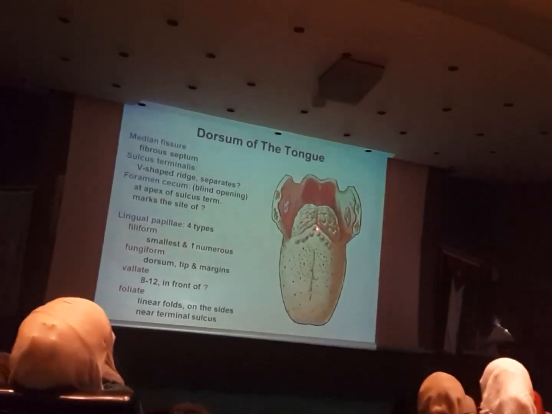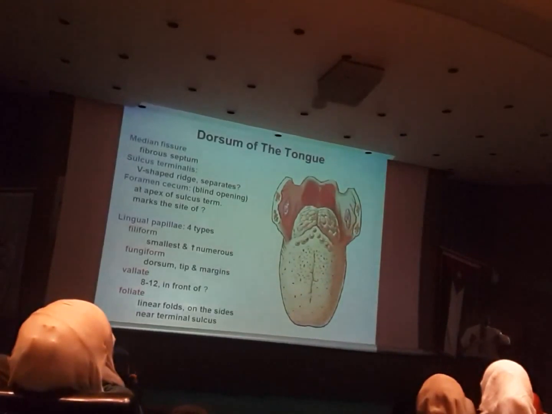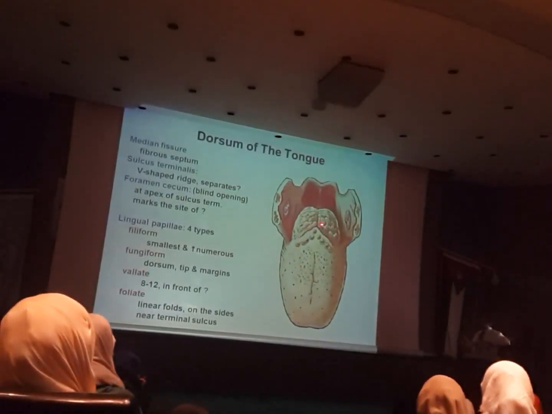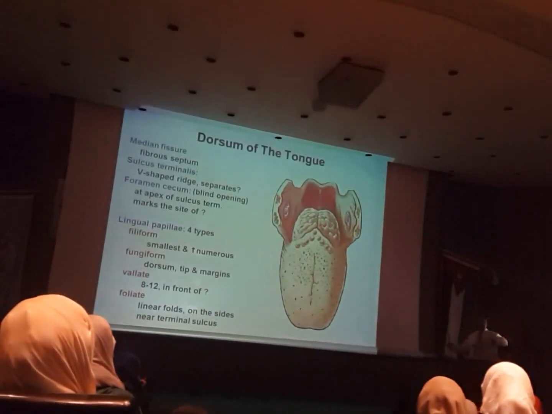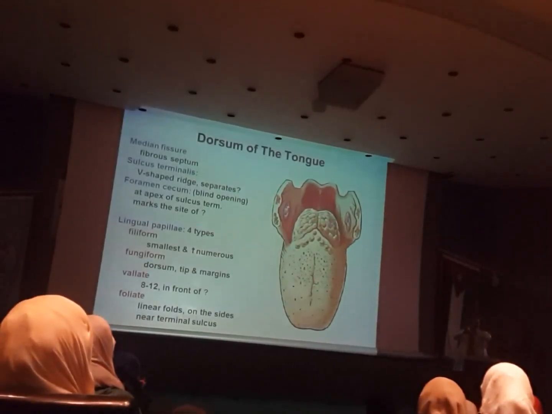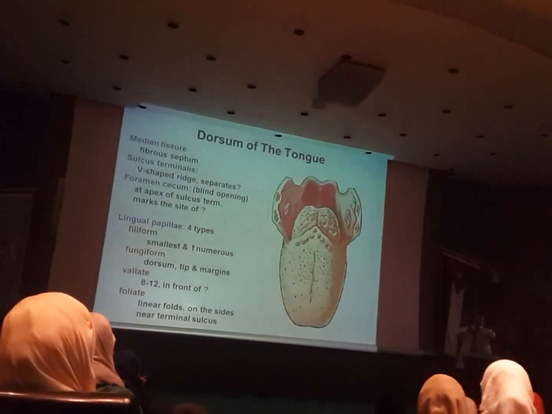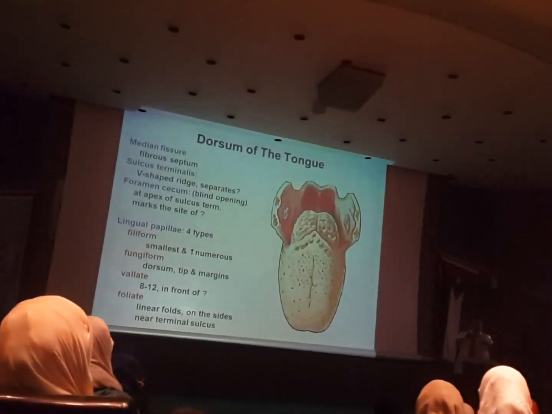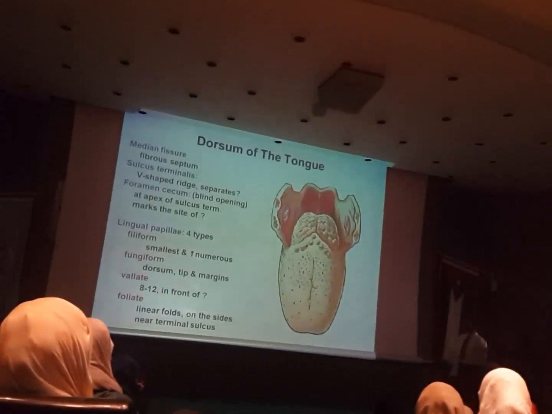Why are they separated, by the way? Because they have different embryological origins. The oral part originates in the oral cavity, and the pharyngeal one in the pharynx, and they unite with each other later during embryological development. Once they unite, the area of union, or merging, is demarcated by this sulcus, the sulcus terminalis.